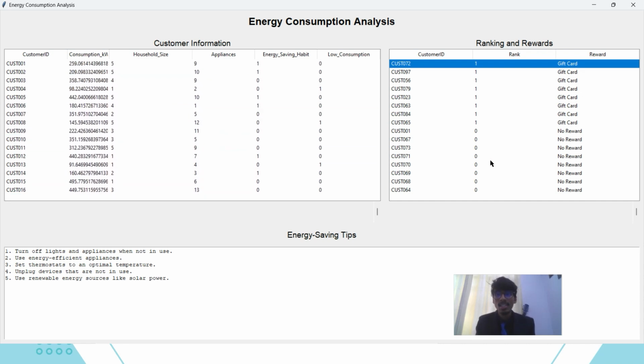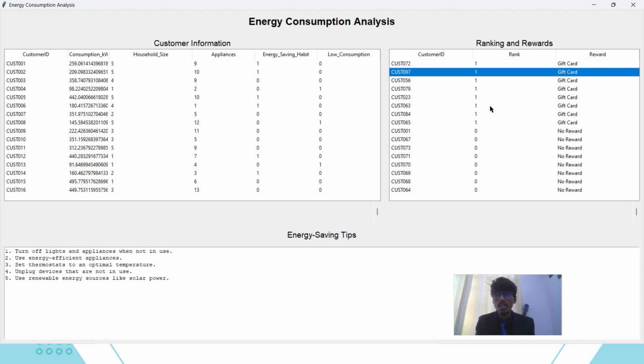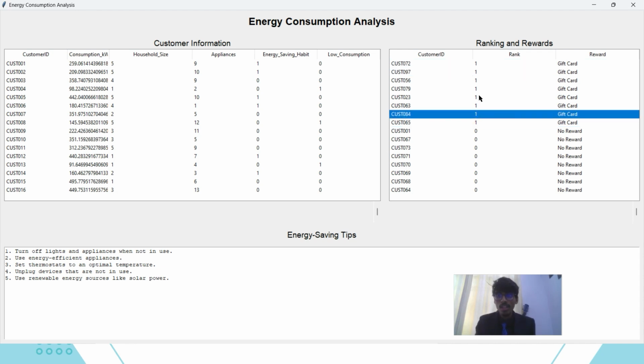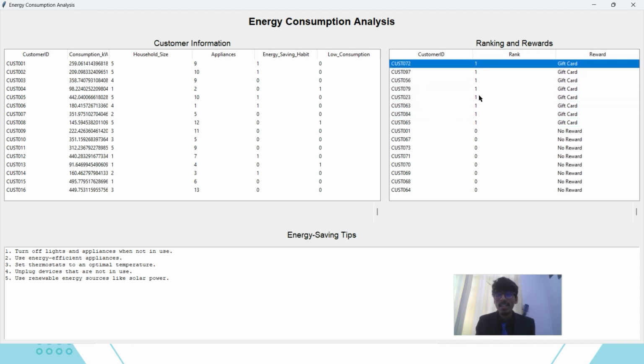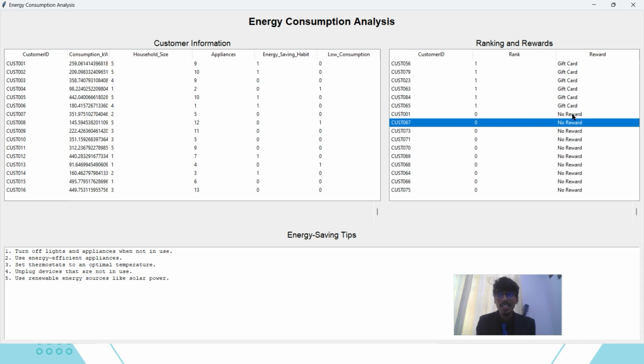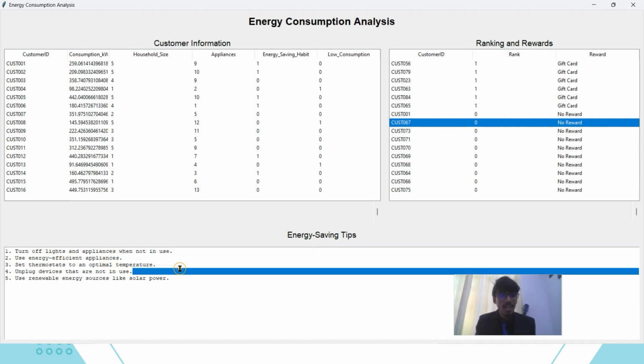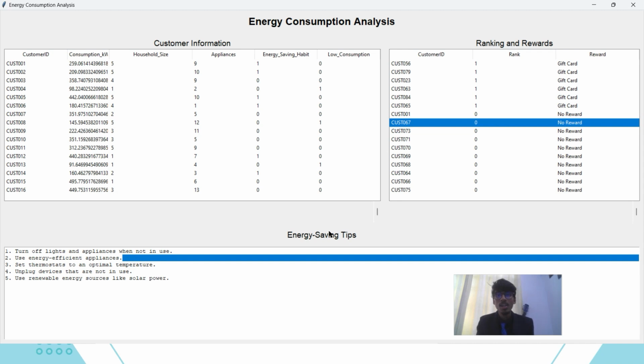Here the rank is like 1. Suppose a person is ranked 1, 2, 3, 4, 5, 6, 7, 8, the 8 customers, that depends upon the analysis or whatever the company wants to reward, so that will be a gift card or anything. If a person is under 15, we can give no reward, or change it into a certification, like a recognition certificate. And here is our energy saving tip for the first customer: turn off lights and appliances when not in use and use energy efficient appliances. So these are the feedback that a user is getting.